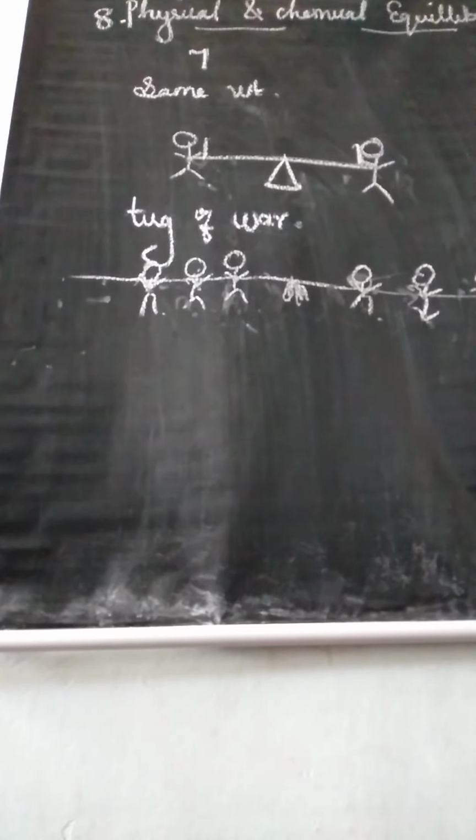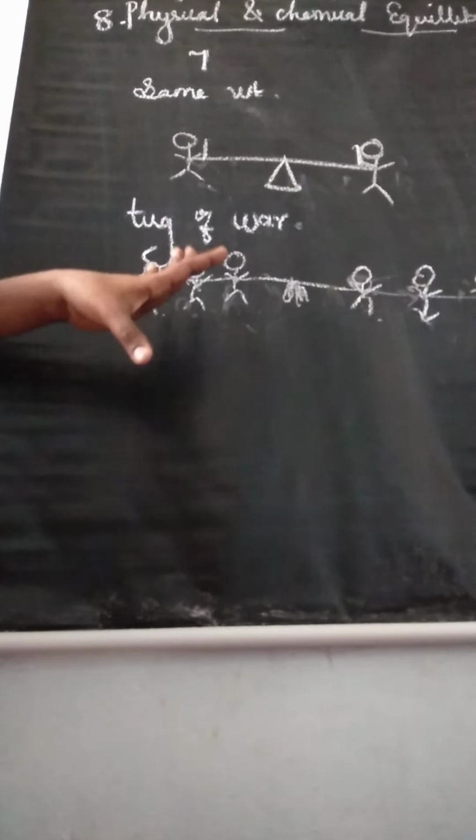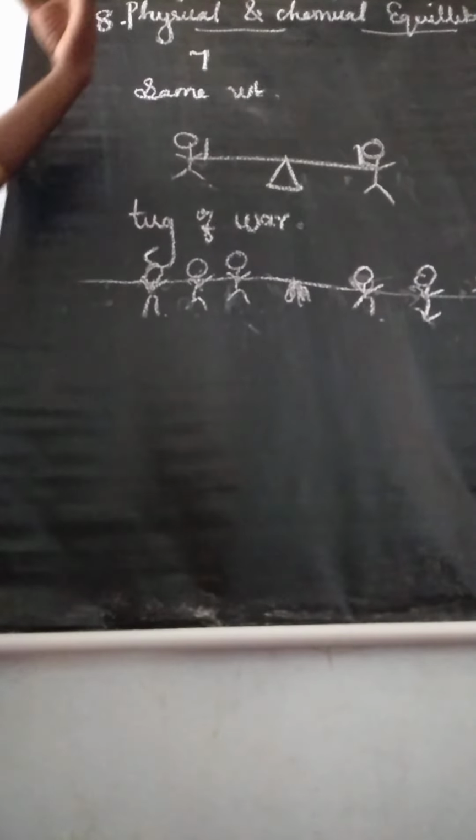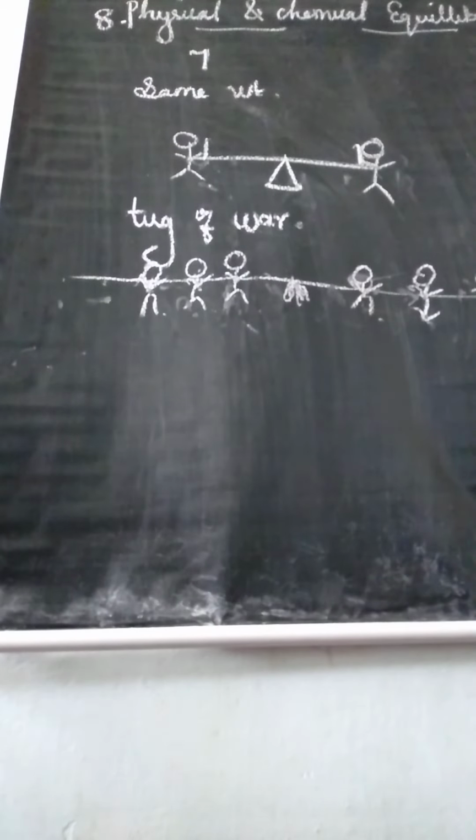Understand? So we have learned what is meant by equilibrium. Equilibrium means, in our day-to-day life, we are seeing many equilibrium reactions. Here two examples are given. One simple example, the seesaw: two persons have the same weight and sit on opposite sides of the seesaw at equal distance from the fulcrum. This is said to be an equilibrium.